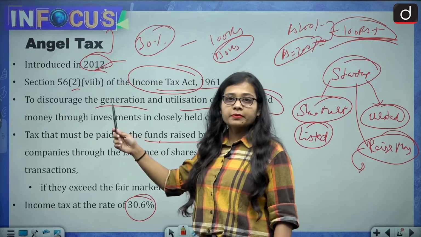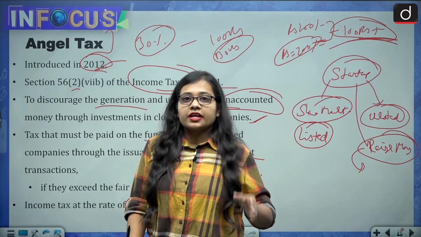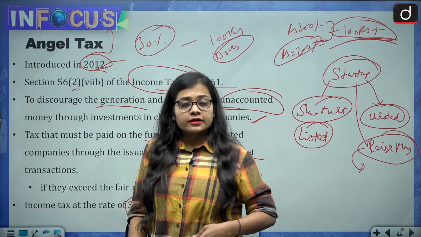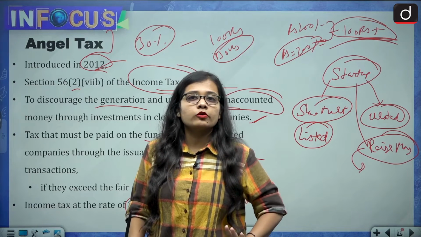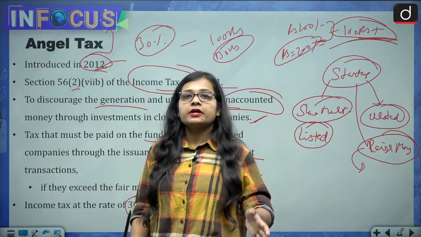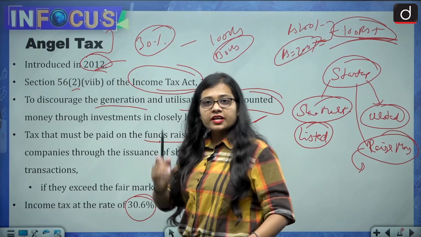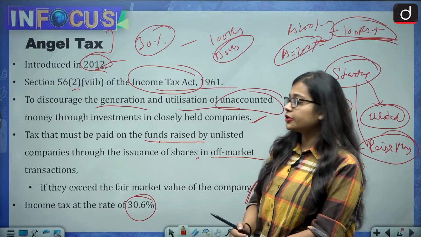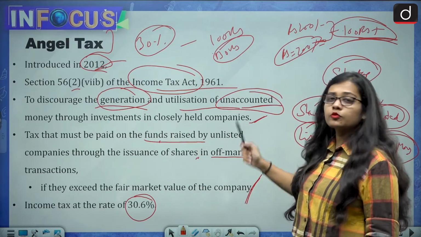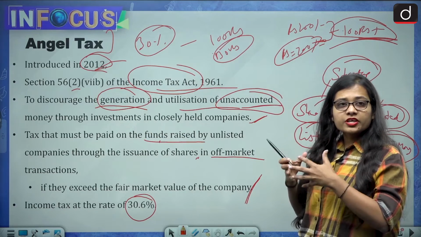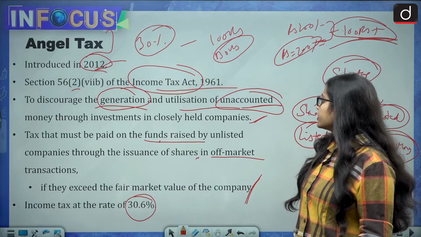What was happening was that a lot of startups were raising money, but no tax was paid on the money they were raising, and it was much above the fair price. So to discourage this practice, angel tax was introduced to discourage the generation and utilization of unaccounted money. The amount they are getting extra is not accounted for, through investment in closely held companies.